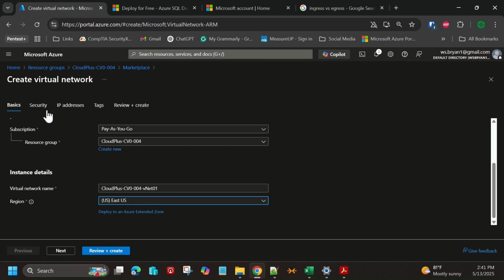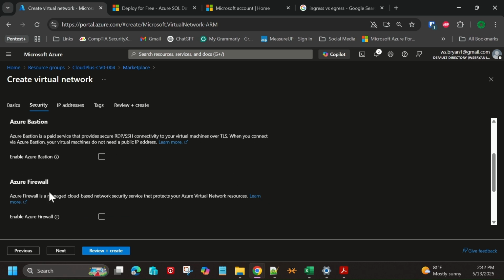We could review and create, and go through here and create some defaults for us, but I want to be in control of some of the configuration settings. If we wanted to, we could make an Azure Bastion, and this would be essentially a server, or really a desktop interface that we can then use to jump into and connect to other resources inside of this virtual network.